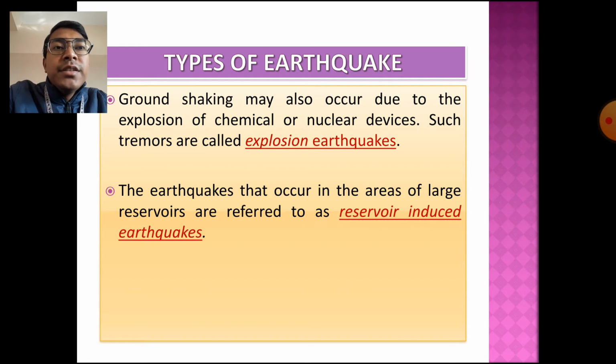So these are the different types of earthquakes, the common earthquakes which people experience on the earth's surface. The volcanic earthquake and the tectonic earthquake are natural earthquakes which take place naturally, whereas the explosion earthquake, reservoir induced earthquake, and mining collapse earthquake are the result of human activities. So this is about the types of earthquakes. It's a very important topic for you all, so please go through it.